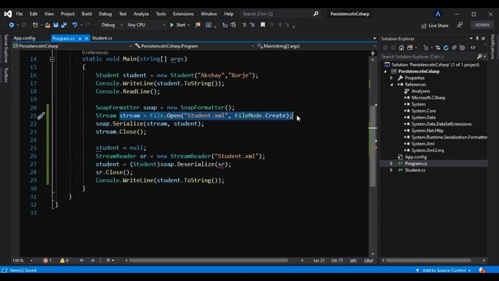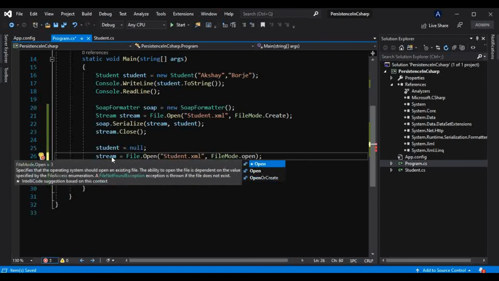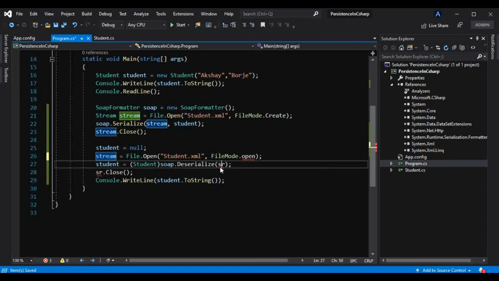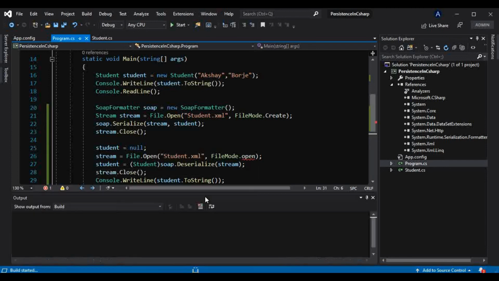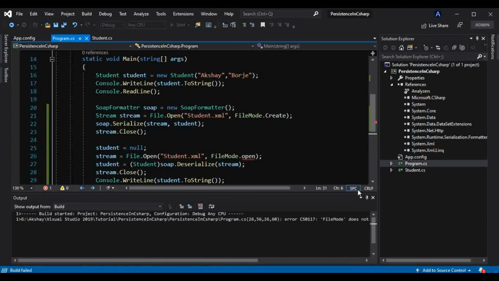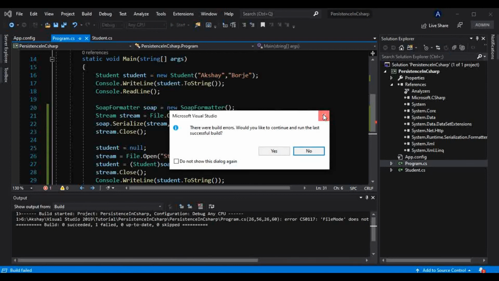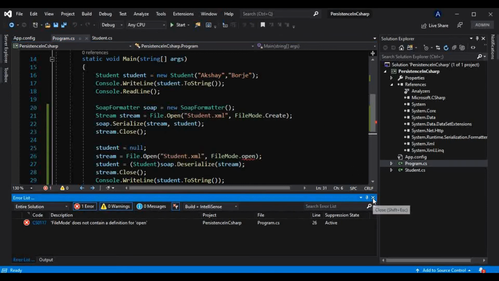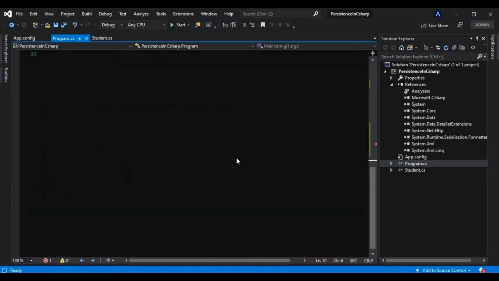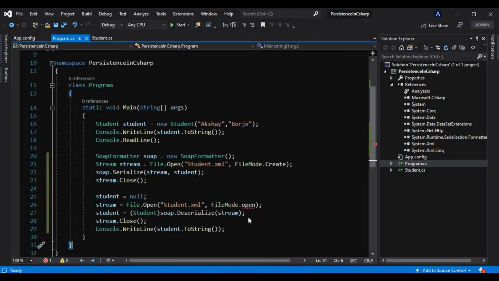Instead of create it should be open. That is stream, and here should be stream. And this should be BigO, that is this, and now if I run this,